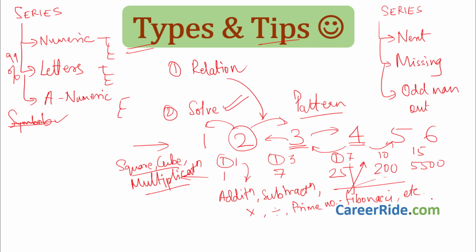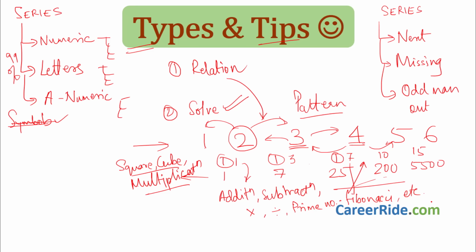Now what we will do is, we will first see what are the types of series, okay, we will see what is numeric series, what is letters, what is alphanumeric, and then while solving the sums, we'll try to understand how to approach the sums related to series, okay, a more detailed approach as to how to identify what kind of series it might be, okay.